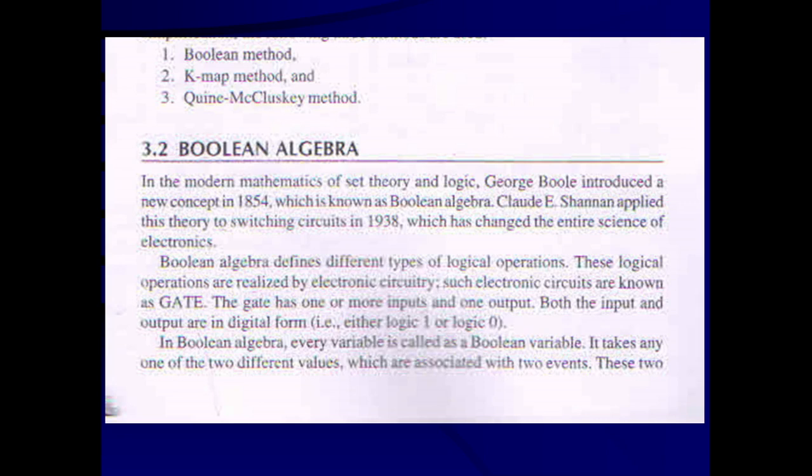In Boolean algebra, every variable is called a Boolean variable. It takes only one of two different values which are associated with two events.